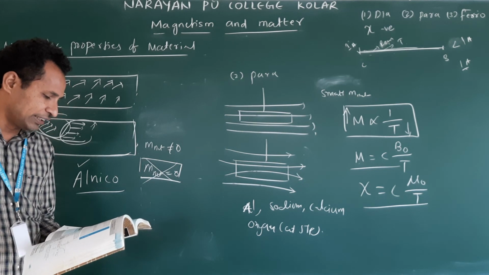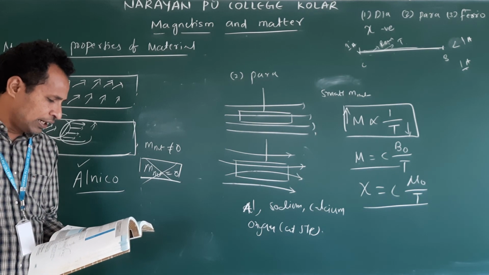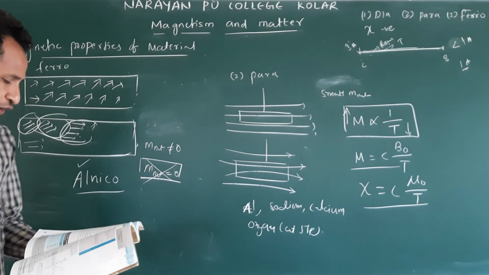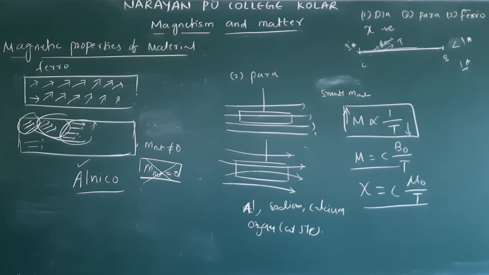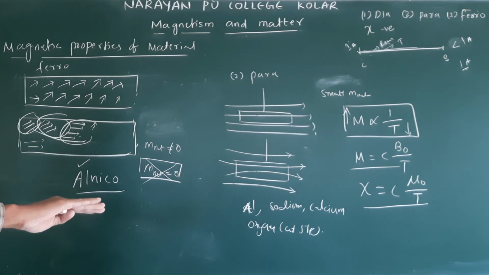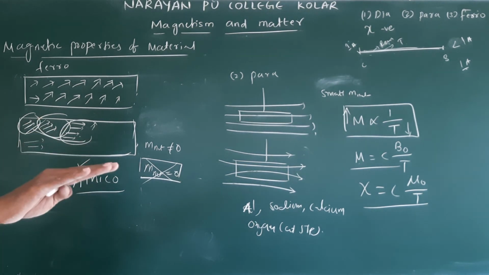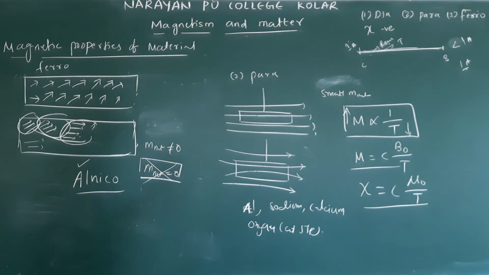Their permeability is very high, already given. Now the temperature effect on ferromagnetic substances. By increasing the temperature, it loses its ferromagnetic properties. It becomes a paramagnetic material. Understand? By raising the temperature, a ferromagnetic material loses its properties and becomes a paramagnetic substance. So there is a transition. It transforms from ferromagnetic material to paramagnetic material at a particular temperature. That temperature we call Curie temperature.